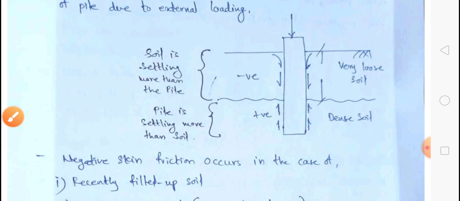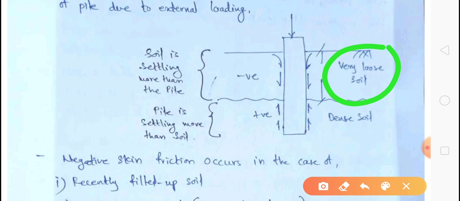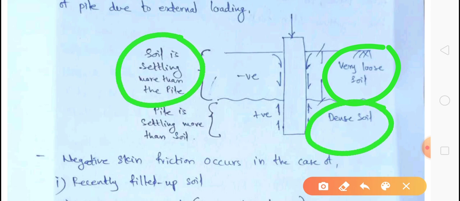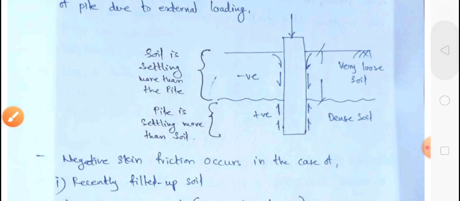So it is particularly due to the very loose soil. This is the main cause. When very loose soil is there, there will be a frictional force along with the direction of the load, that means in the downward direction. So frictional force and load both, and the pile, are moving in the downward direction. So for this very loose soil, the soil is settling more than the pile, and for this dense soil, the pile is settling more than the soil. These are the basic concepts regarding positive and negative skin friction.